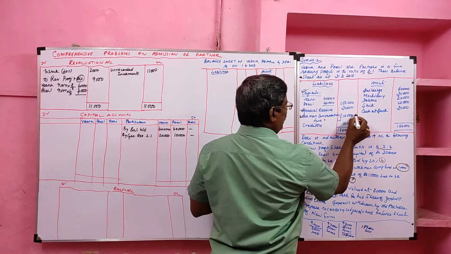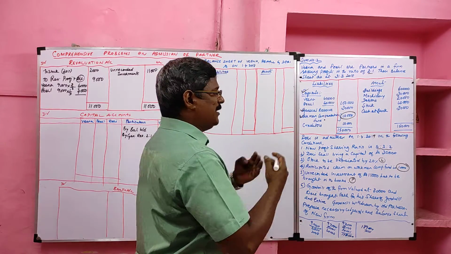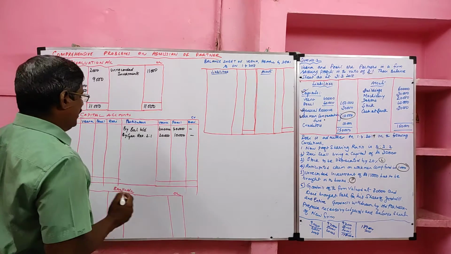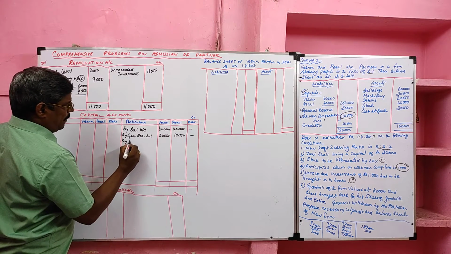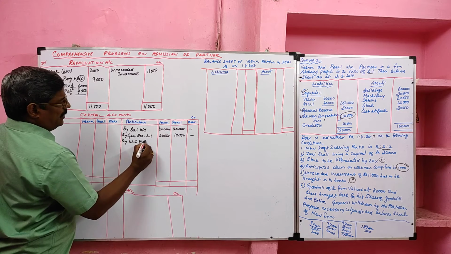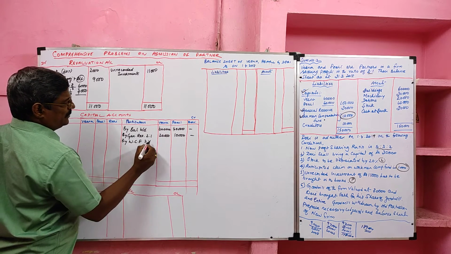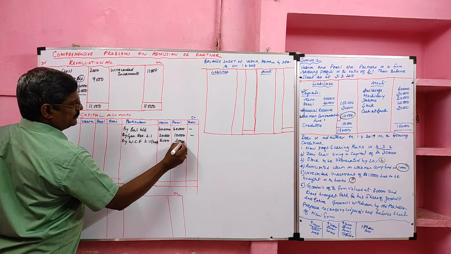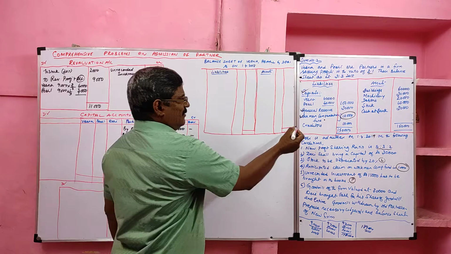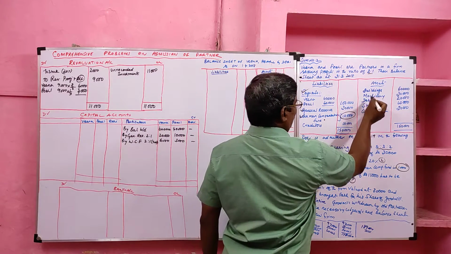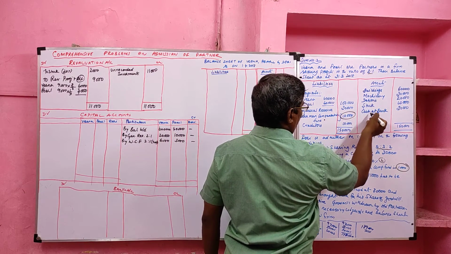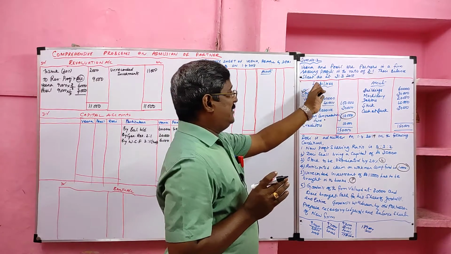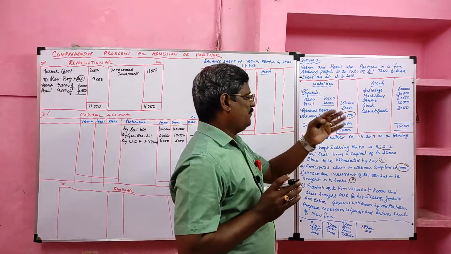We already set aside 10,000, of which 1,000 rupees is payable to the workers. So the remaining 9,000 should be transferred to the partners' capital accounts in the old ratio 2:1, that is 6,000 and 3,000. Then creditors, building, machinery, debtors, stock and cash at bank will not come to the capital account. Profit and loss account is not given on either side, so we can leave it.